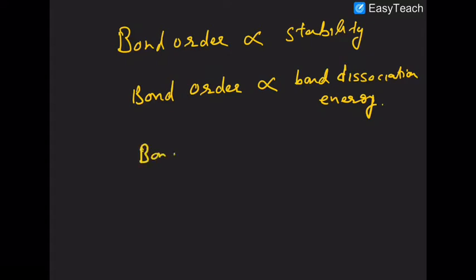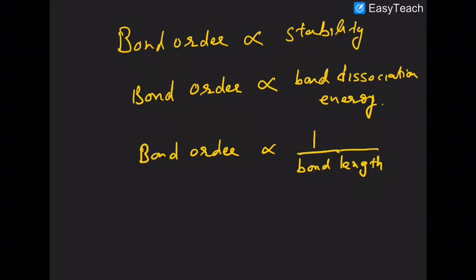And bond order is inverse to what? Inverse to bond length. It means if bond order is high, then bond length will be less. So these things must be in your mind always while defining the various types of property existing in a molecule or in its corresponding ions.